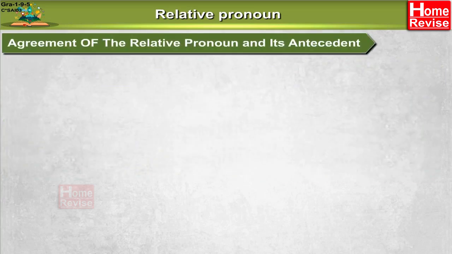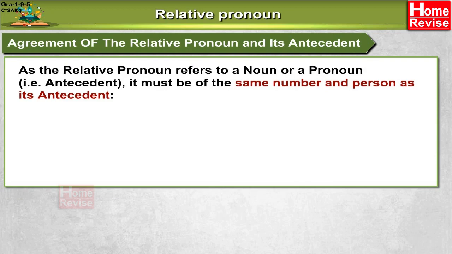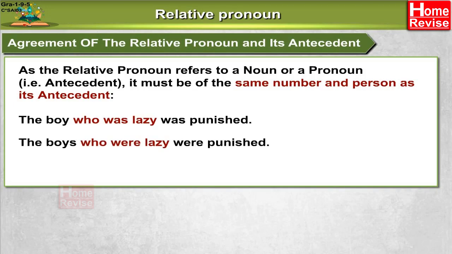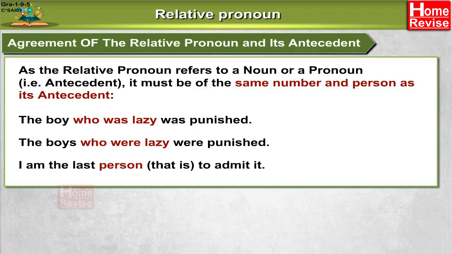Agreement of the relative pronoun and its antecedent. As the relative pronoun refers to a noun or a pronoun that is antecedent, it must be of the same number and person as its antecedent. The boy who was lazy was punished. The boys who were lazy were punished. I am the last person, that is, to admit it.